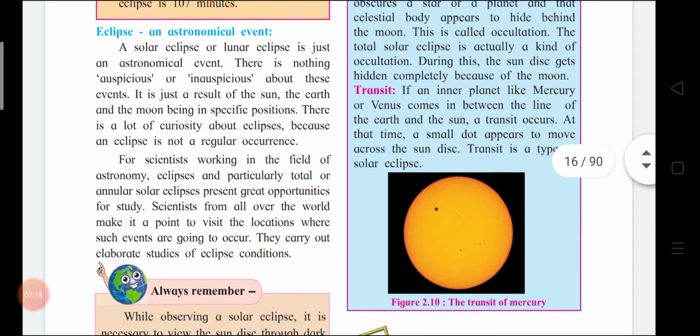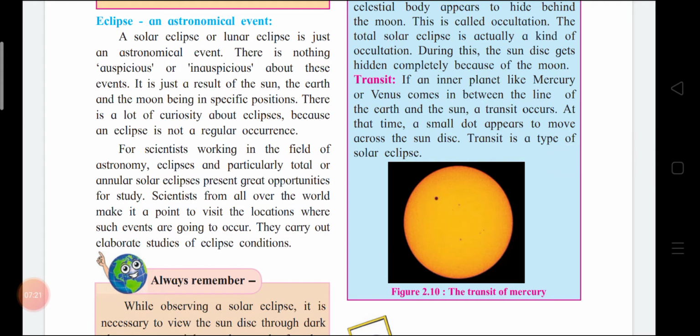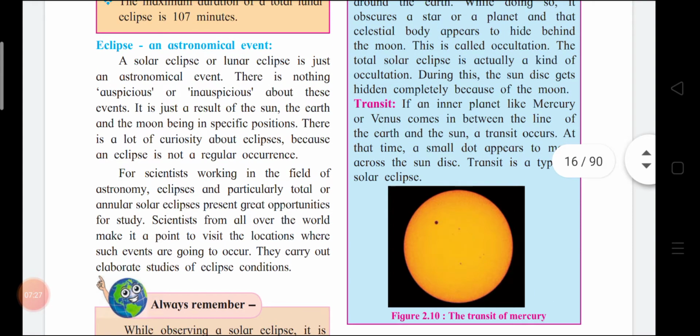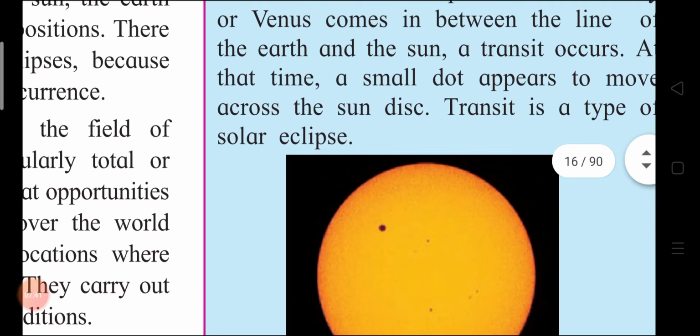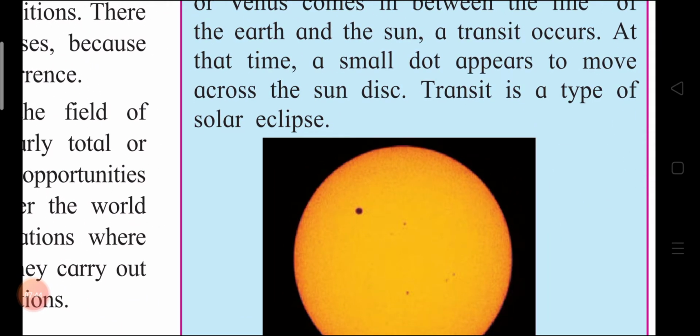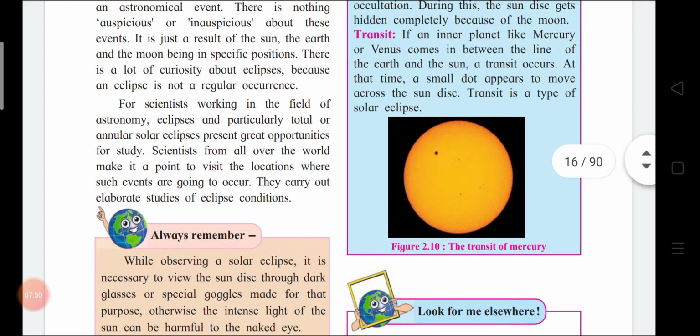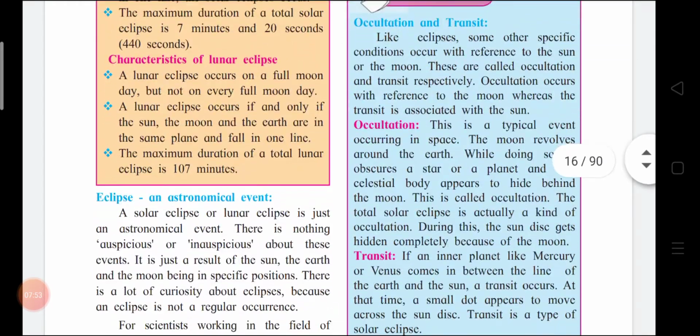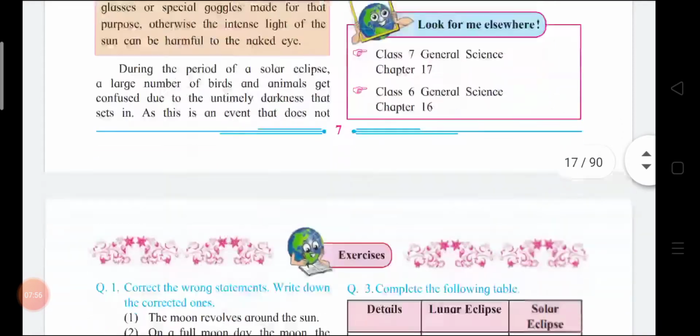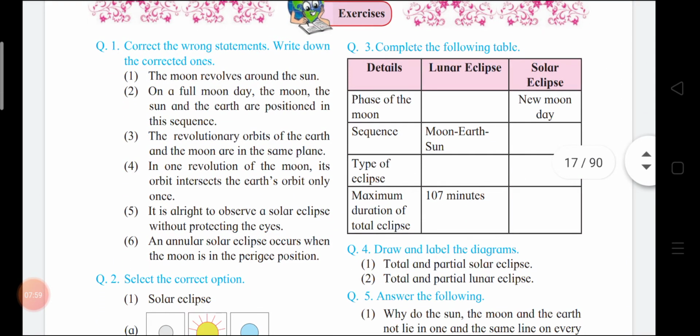And transit: if an inner planet like Mercury or Venus comes in between the line of the earth and the sun, a transit occurs. At that time, a small dot appears to move across the sun disk. So transit is a type of solar eclipse. Got it, children? You all better watch videos also, so that it will be very much clear to you all. Now come on to the exercise.